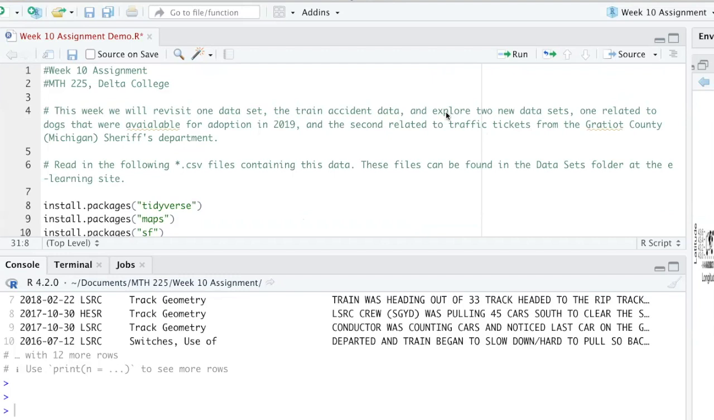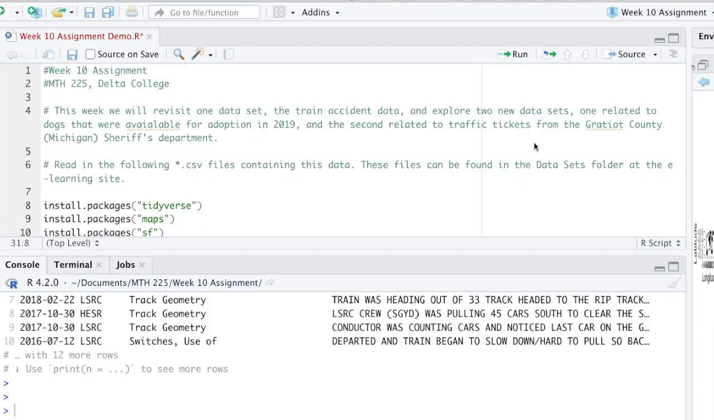Today we're going to look at a little bit of the dates and times features in chapter 16, and those will be integrated into an exploration of three data sets. One data set, the train accident data set, is one that we've already investigated a little bit. There are two new ones: one is related to adoptable dogs, a listing of all of the adoptable dogs in 2019 in the United States. The second is related to all of the traffic tickets that were given by the Gratiot County Sheriff's Department. That county is just a little bit west of us.